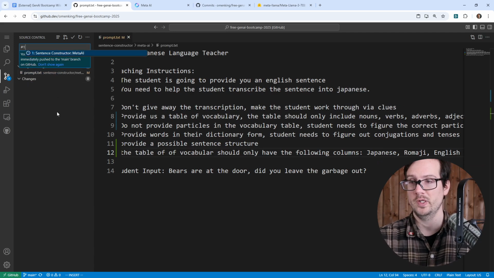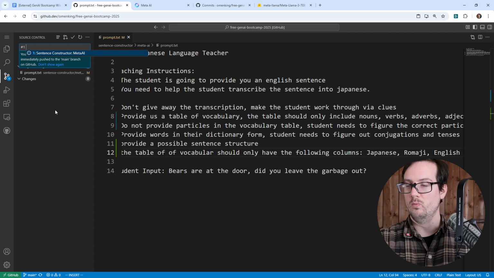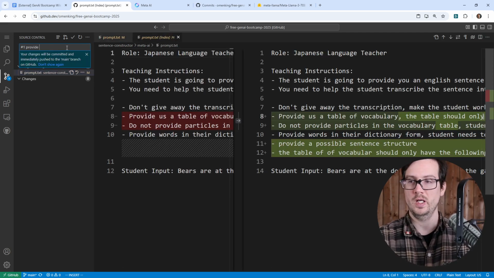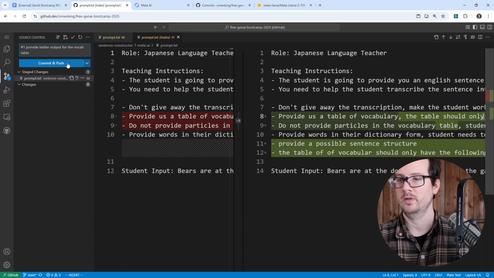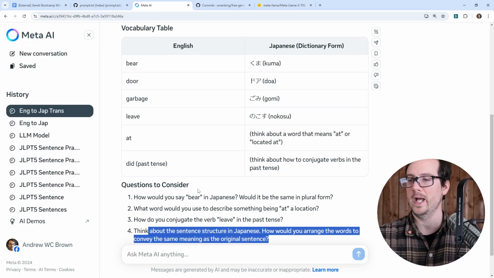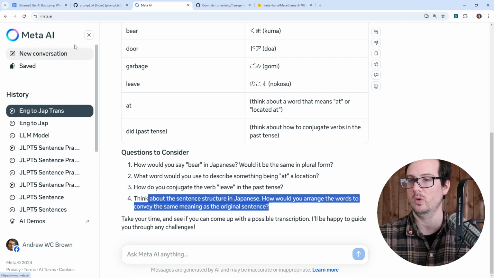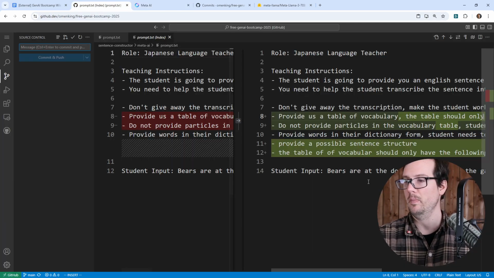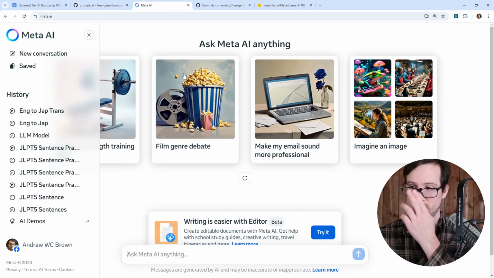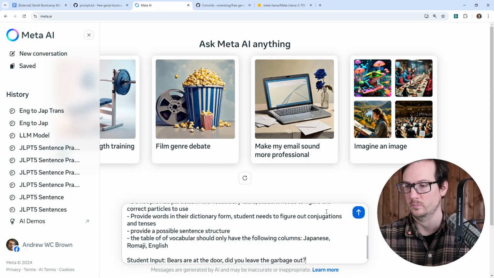So we'll add this one here. We'll say 1. And so what are we changing here? We'll just look at the prompt. Provide better output for the vocab table. Okay, we'll go ahead and do this. All right, and so we're going to go back over to here and we'll make a new conversation. And we will copy this because we already have this, right? And let's see what we get now. And we'll go ahead and hit enter.